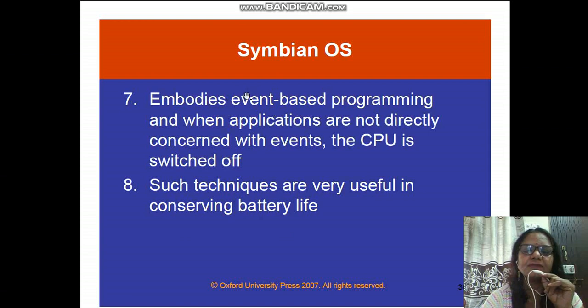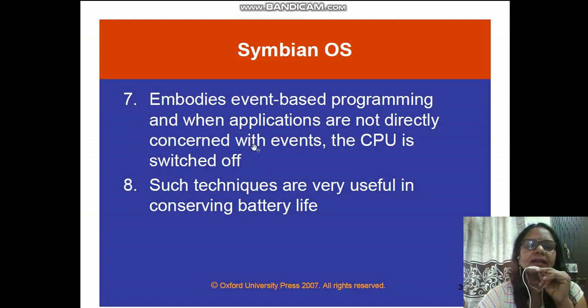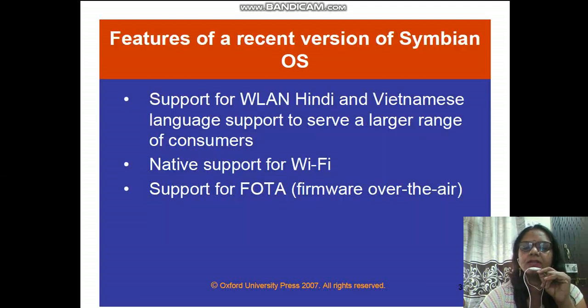Event-based programming, as we know that VB supports event-based and .NET also supports this event-based programming. When applications are not directly concerned with the events, the CPU is switched off. So such techniques are very useful in conserving the battery. That means if you are not using a particular application, it automatically switches off or turns off your screen. This type of feature is also there in this.